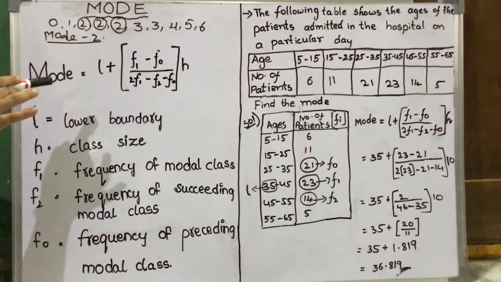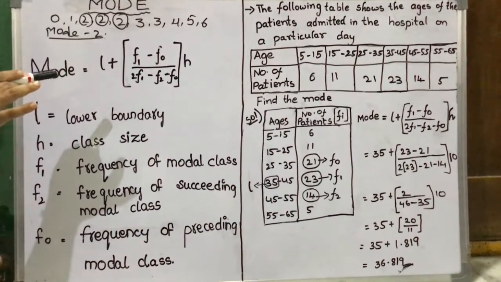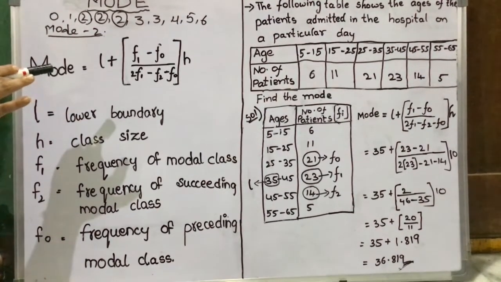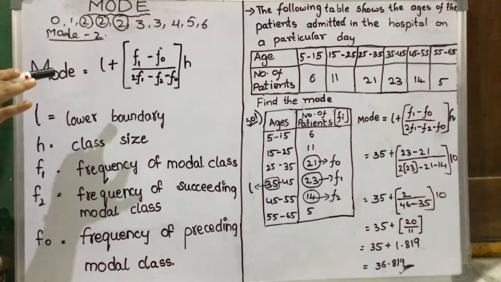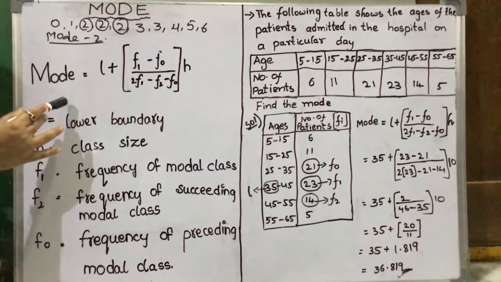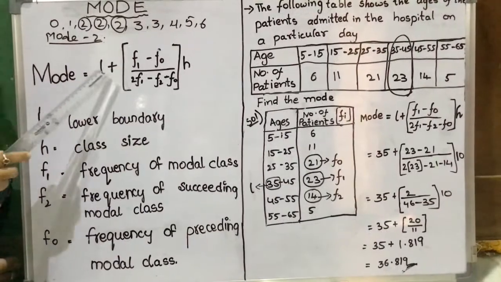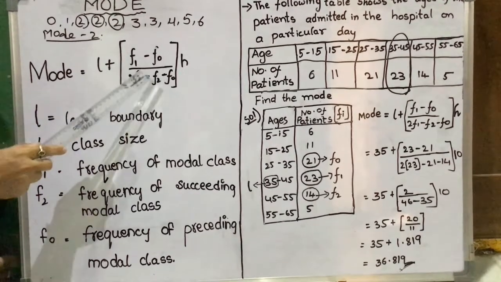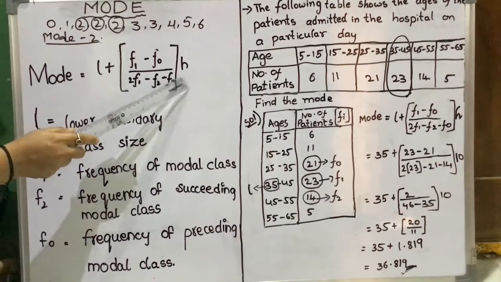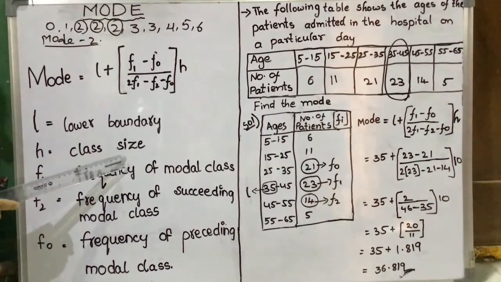In a grouped frequency distribution, it is not possible to determine the mode by looking at the frequencies. Here we can only locate the class with maximum frequency, called the modal class. The mode is the value inside the modal class and is given by the formula: mode = L + (F1 - F0) / (2F1 - F2 - F0) × H. All these terms will be explained now.